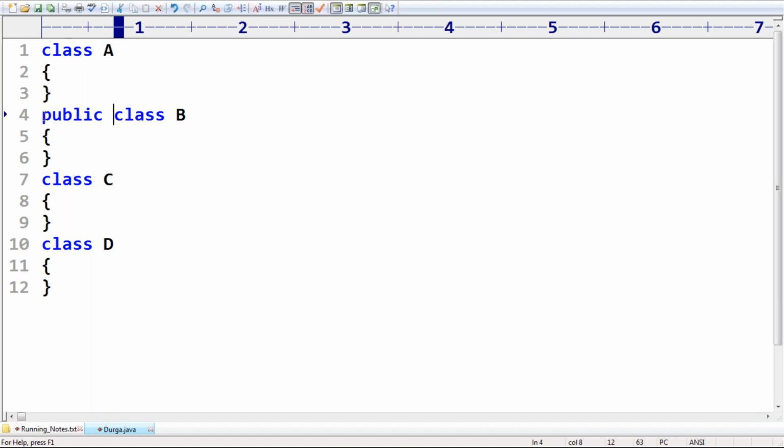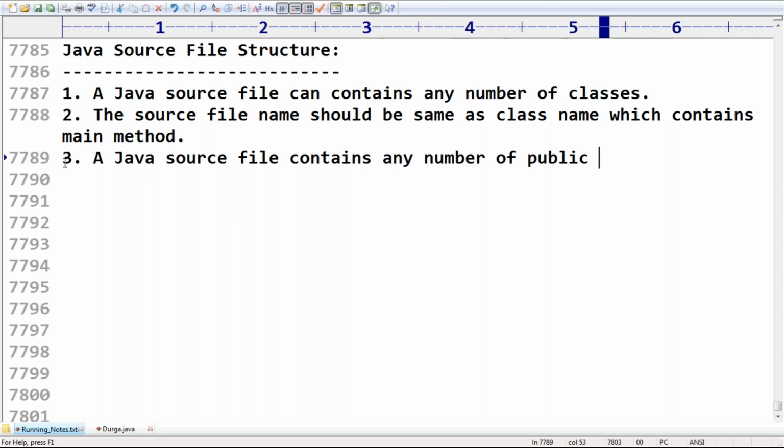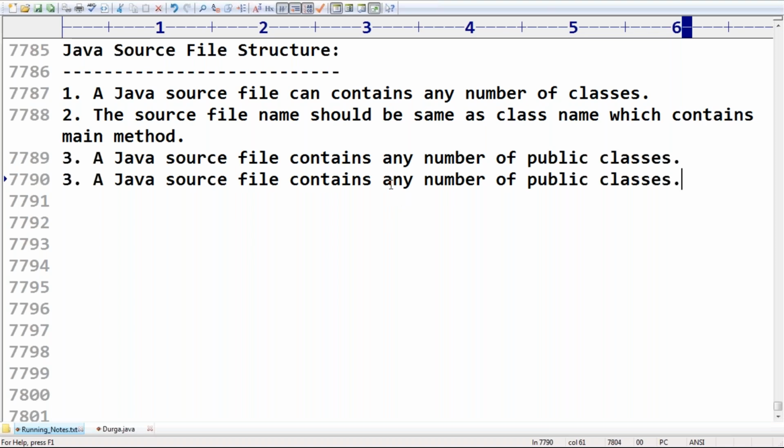What is the meaning of at most one class? Either 1 or 0 public classes are allowed. Remember this one, sir. A Java source file contains any number of public classes. Can you please tell, is it valid or invalid? Invalid. A Java source file contains at most one public class. Only either one class or 0 classes are allowed. At most one public class.